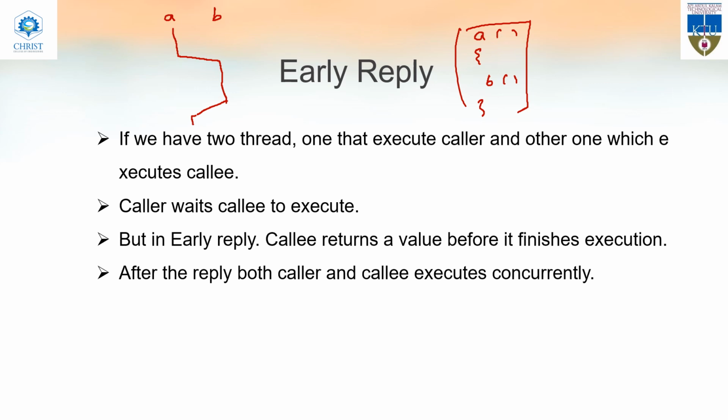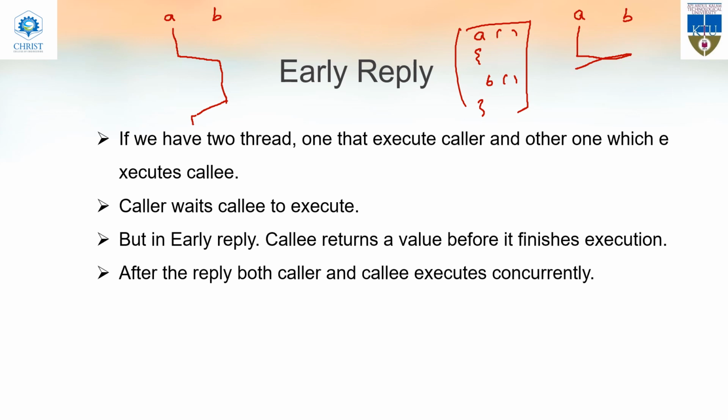Okay, but in early reply there is a difference. In the same scenario, if I'm writing A, B, first A will get executed. Then B is called, and as B starts executing, it will just return a value.